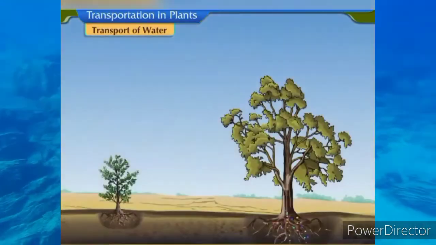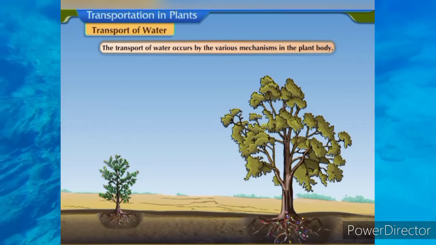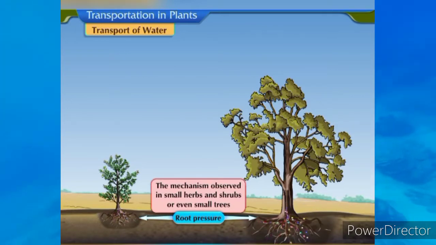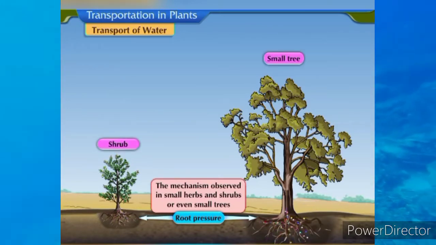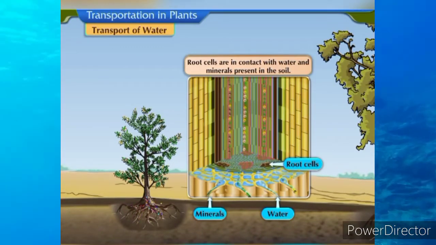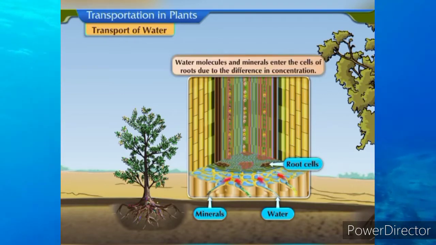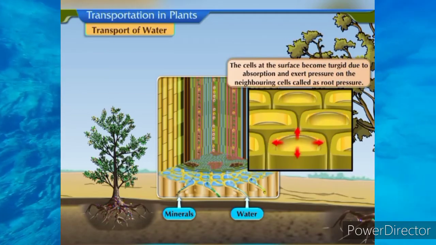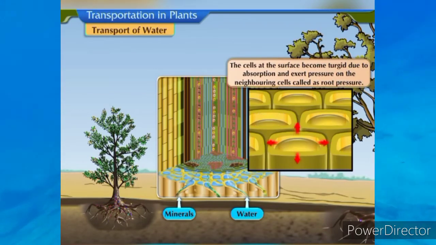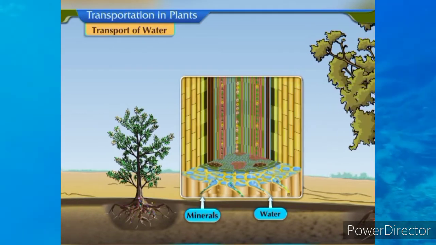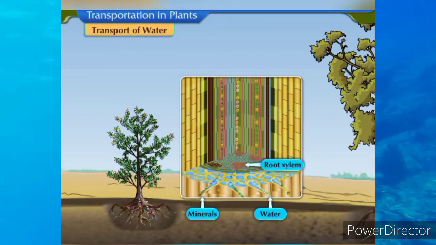Transport of water. The transport of water occurs by various mechanisms in the plant body. Root pressure is the mechanism observed in small herbs and shrubs or even small trees. Root cells are in contact with water and minerals present in the soil. Water molecules and minerals enter the cells of roots due to the difference in concentration. The cells at the surface become turgid due to absorption and exert pressure on the neighboring cells, called root pressure. The minerals and water reach the root xylem.